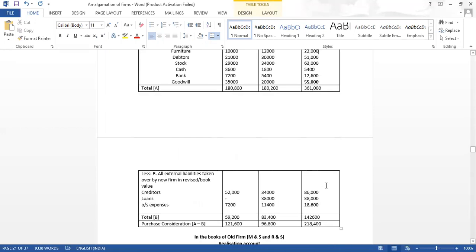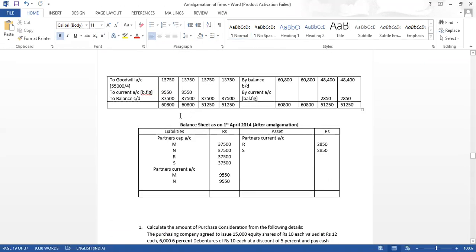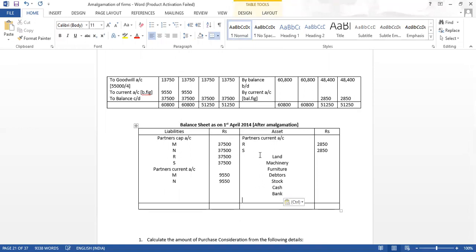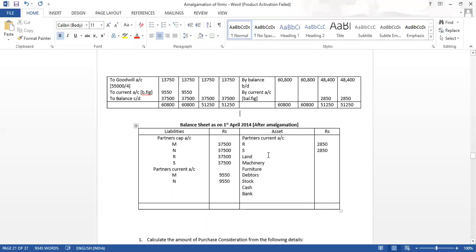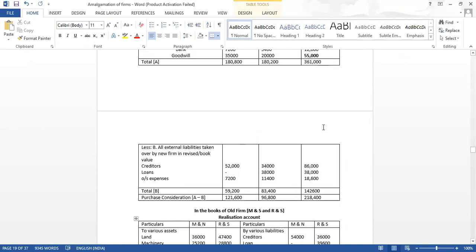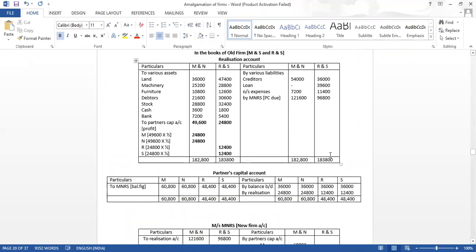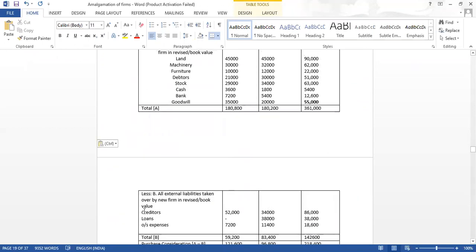Now we will go to the assets. We will copy the assets other than goodwill, because goodwill is written off. We will not copy goodwill. Other than goodwill, other assets we will write. So let us write the total also. Goodwill we will not write, because goodwill we have written off. Written off means we have cancelled. It will not come in the balance sheet. Now in the liability side also, the new firm has taken some liabilities also. Actually they have taken all the liabilities of the old firm. So we will copy.